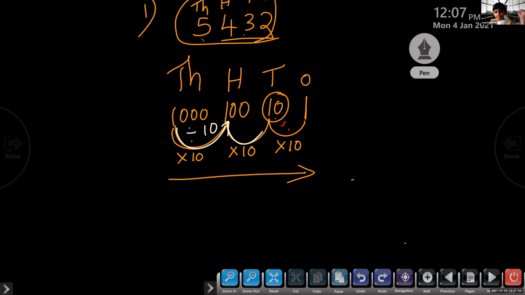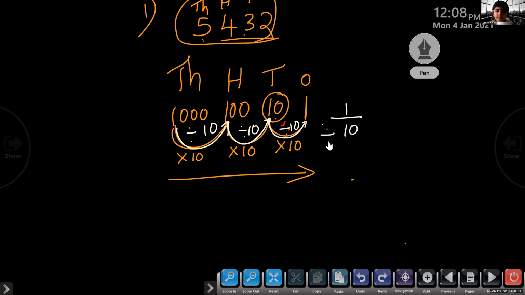From this 100, how you will get 10? Again divide by 10. Again from 10, when you go to 1, divide by 10. So children, after 1, when you go, you should again divide by 10.